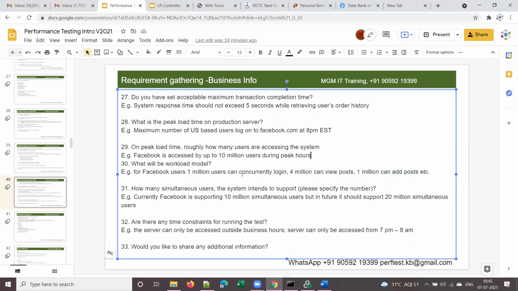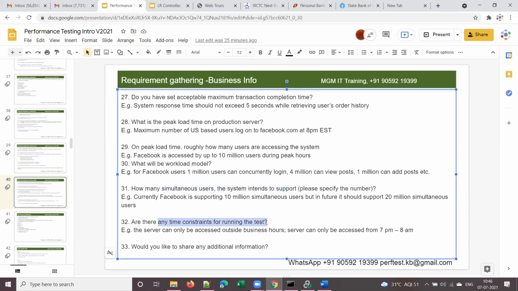Is it clear, guys? Yes. And how many simultaneous users the system intends to support, this is nothing but the target user load, right? Currently Facebook is supporting 10 million simultaneous users, but in future it should support 20 million simultaneous users. So you have to ask the client how many simultaneous users your application needs to support, right?